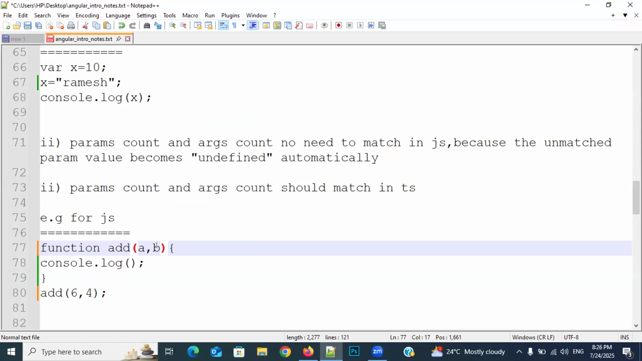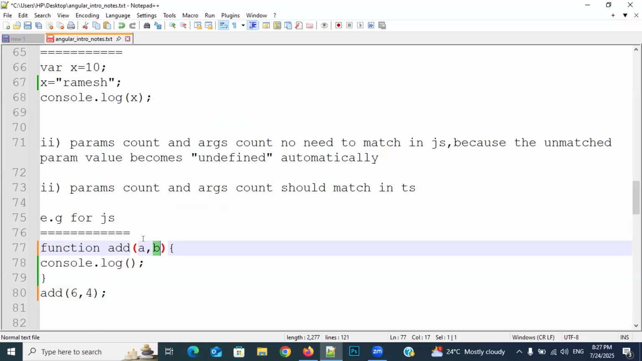Respectively means what? Respectively means assigning one by one. For example, the first value is assigned to the first parameter, and the second value is assigned to the second parameter. Understand my point? Respond everybody. Right, so then what happens?